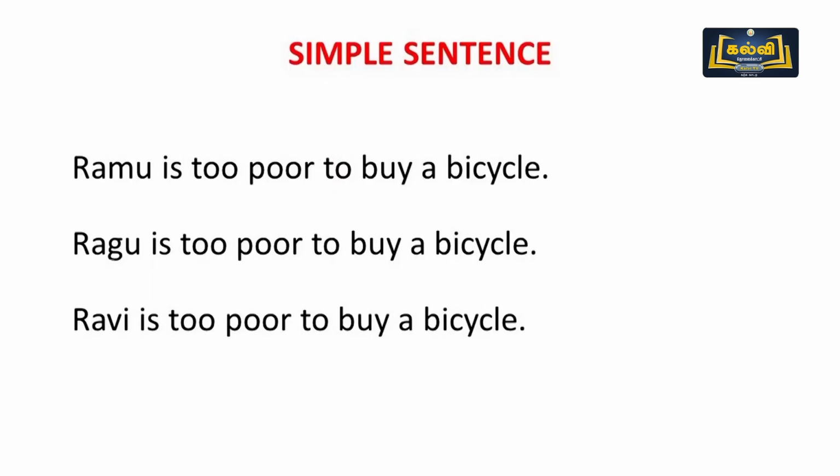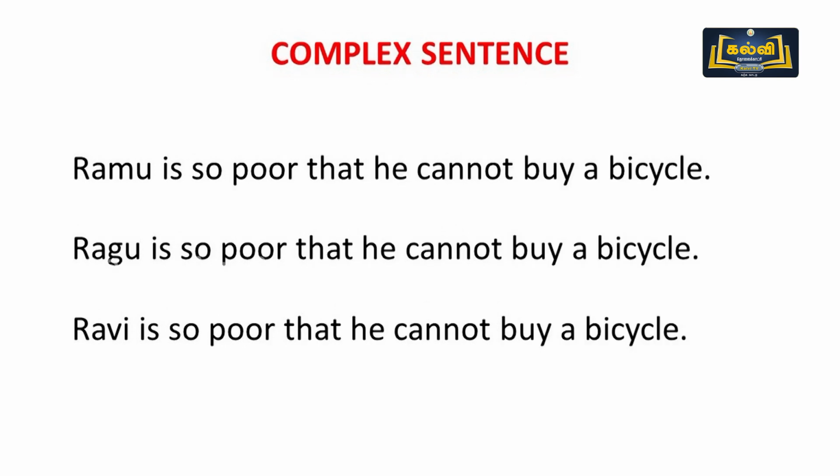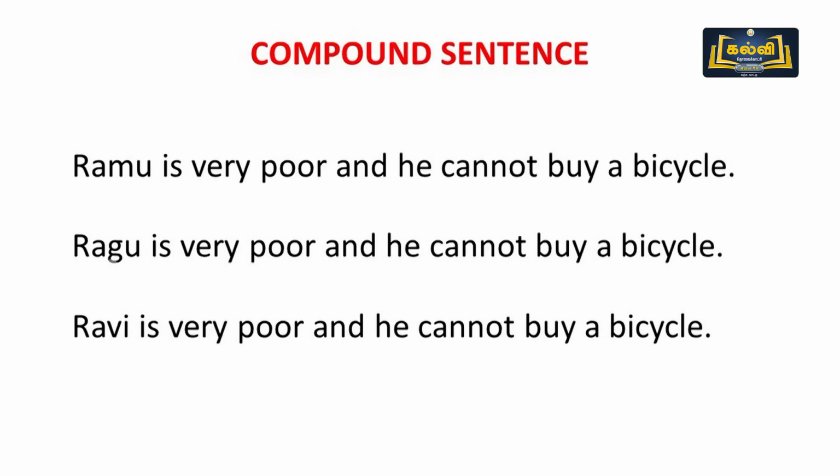Ramu is too poor to buy a bicycle. Raghu is too poor to buy a bicycle. Ravi is too poor to buy a bicycle. In complex, Ramu is so poor that he cannot buy a bicycle. Raghu is so poor that he cannot buy a bicycle. Ravi is so poor that he cannot buy a bicycle. Same sentence in compound: Ravi is very poor and he cannot buy a bicycle. Raghu is very poor and he cannot buy a bicycle.